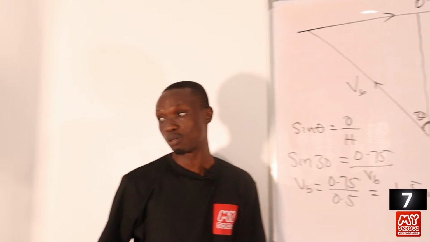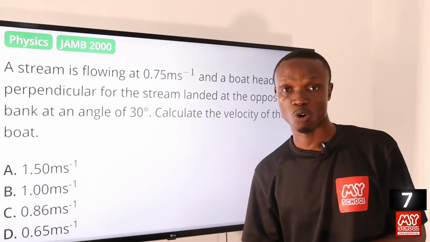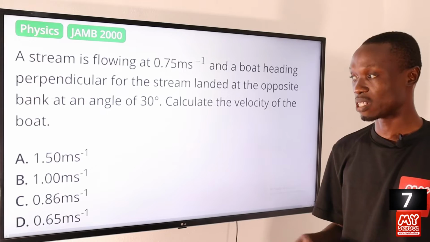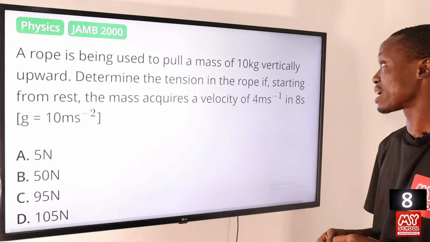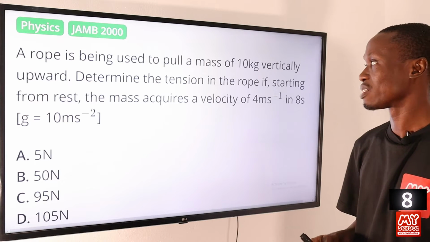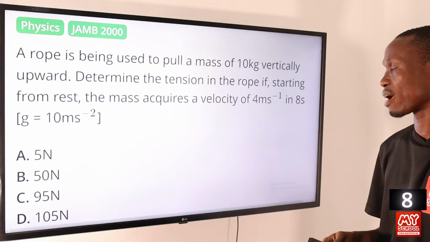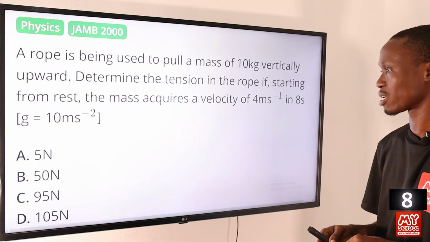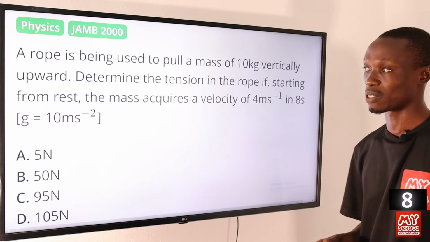So let's return back to the board to pick the option that agrees with the answer that we got from our calculation, and that is option A, 1.50 meters per second. Question 8. A rope is being used to pull a mass of 10 kg vertically upward. Determine the tension in the rope if, starting from rest, the mass acquires a velocity of 4 meters per second in 8 seconds. Take acceleration due to gravity to be equal to 10 meters per second square.